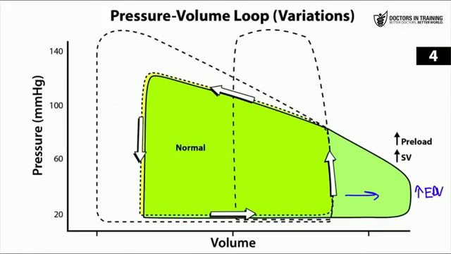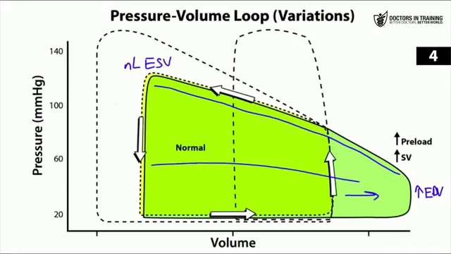Now, after the aortic valve opens, the heart is able to expel that extra blood in addition to the usual stroke volume, and you're left with a normal end systolic volume. So increasing the preload allows you to increase your stroke volume simply because you're putting more volume in that ventricle, not because you've changed the contractility at all. Now, the end diastolic volume has increased, but the end systolic volume is unchanged.